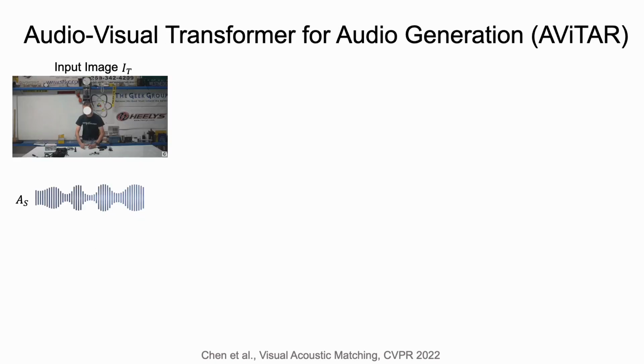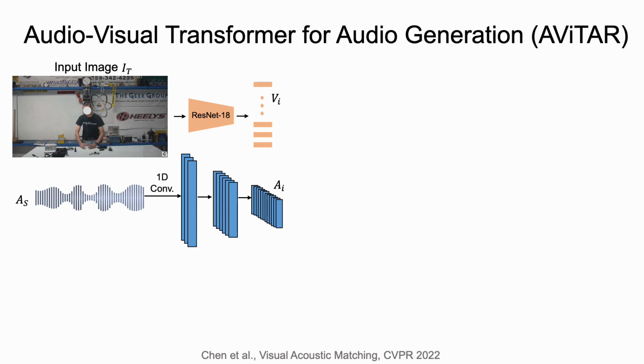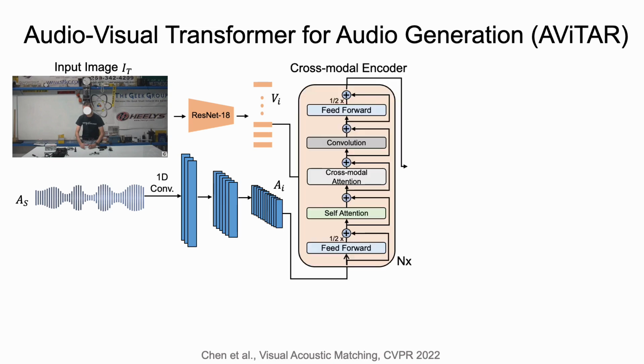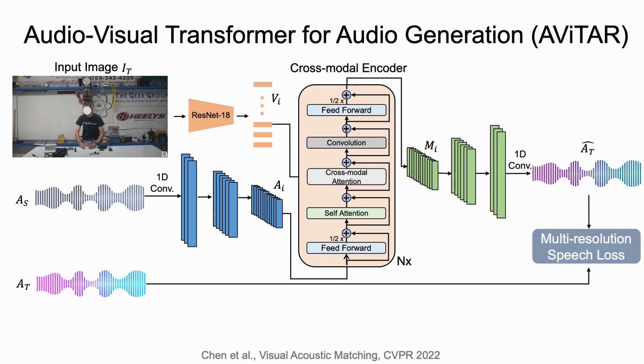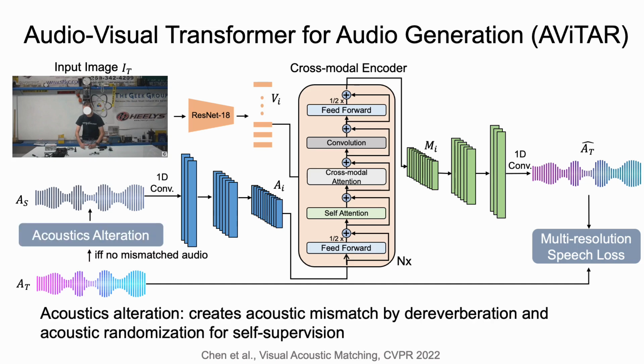We propose an audio-visual transformer for audio generation model, or AViTAR for short. We first extract a sequence of audio-visual features and a sequence of audio features. We then feed both feature sequences into a cross-modal encoder to perform cross-modal attention reasoning. We then upsample the output sequence to recover the time domain signals. And we also use a multi-resolution speech loss to improve the quality of the speech. Lastly, we perform acoustics alteration if there is no mismatched audio, the goal of which is to create acoustic mismatch by performing reverberation and acoustic randomization for self-supervision.